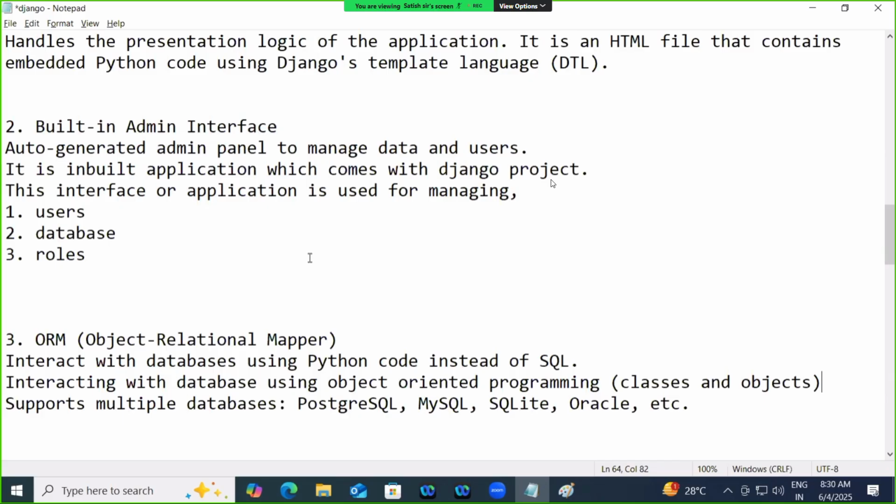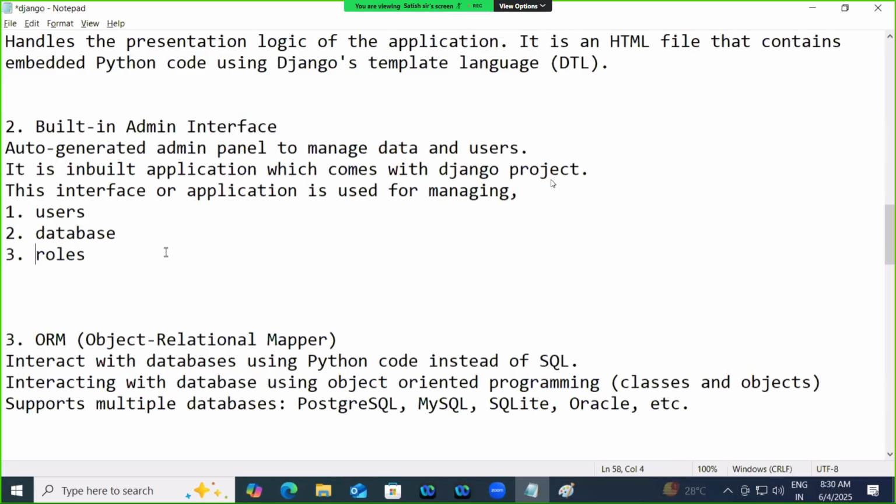Okay, what is the second one? It provides an admin interface. What is admin? A built-in application provided by Django. By using this interface, you can manage users, databases, and roles.